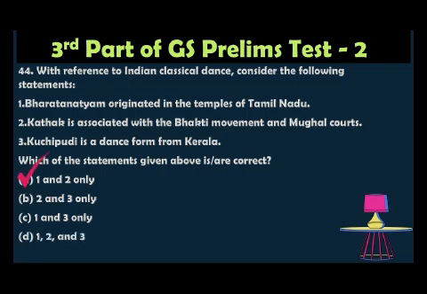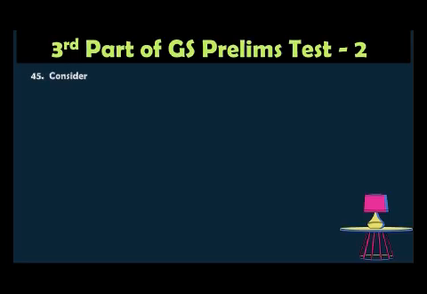Bharatanatyam originated in Tamil Nadu. Kathak is associated with the Bhakti movement. That is also correct. But the third statement was wrong. Kuchipudi originated in Andhra Pradesh, not in Kerala. Hence the third statement was incorrect.